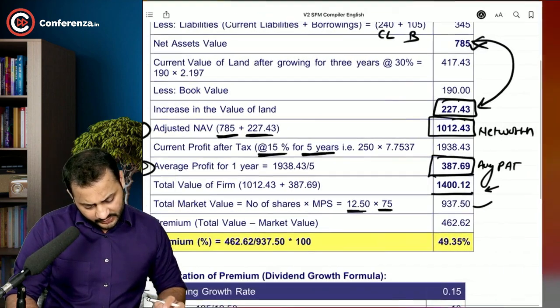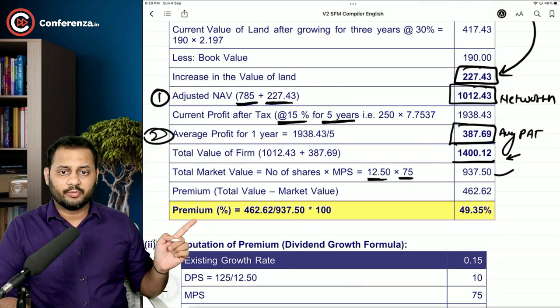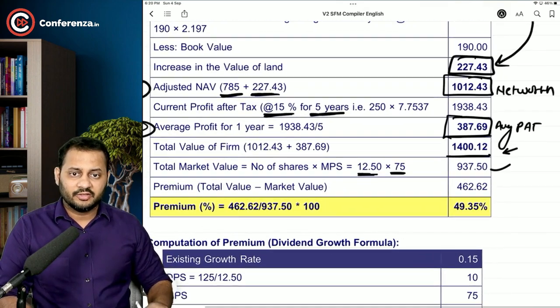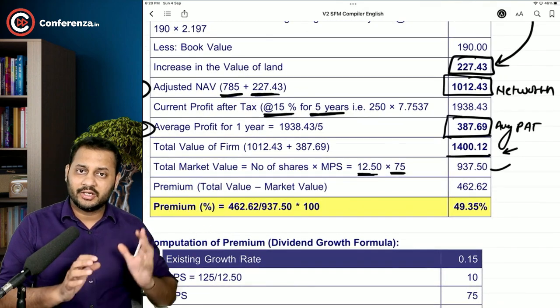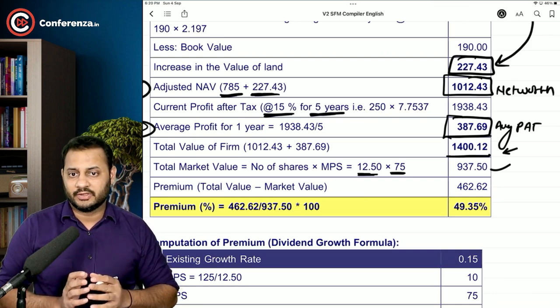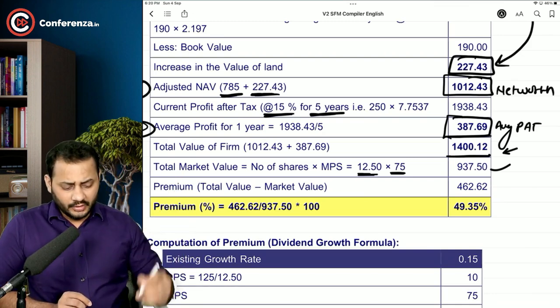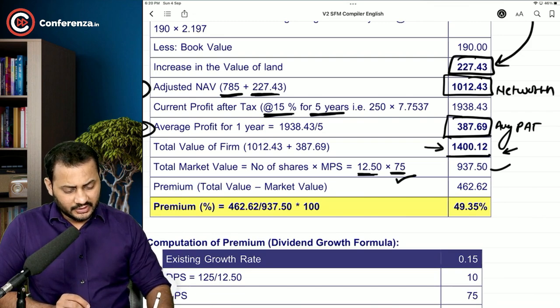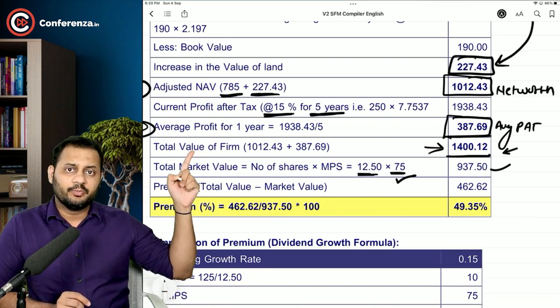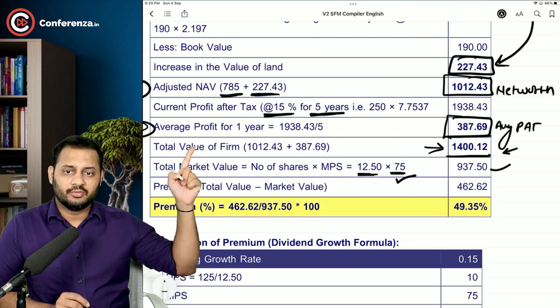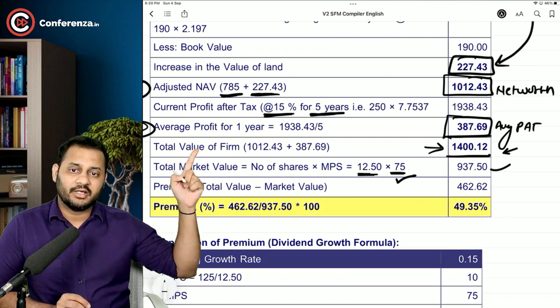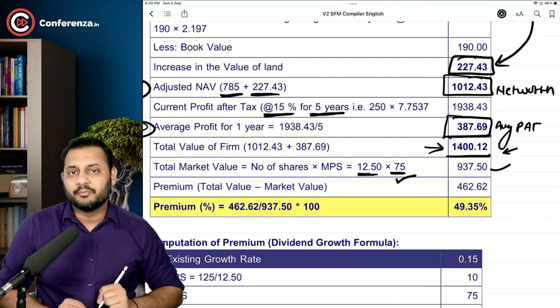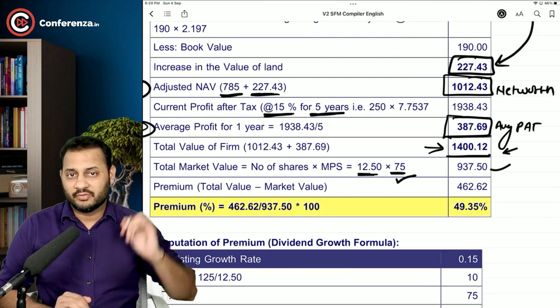Am I right, or is something wrong there? Yeah, 49.35%. So instead of calculating on the total value basis, you can calculate on the per share basis as well. At that time, you will keep this 75 as it is and you will convert this total value into per share value. So the current per share value and the prospective per share value, the difference between these two will be the premium. So this is according to the net worth method.